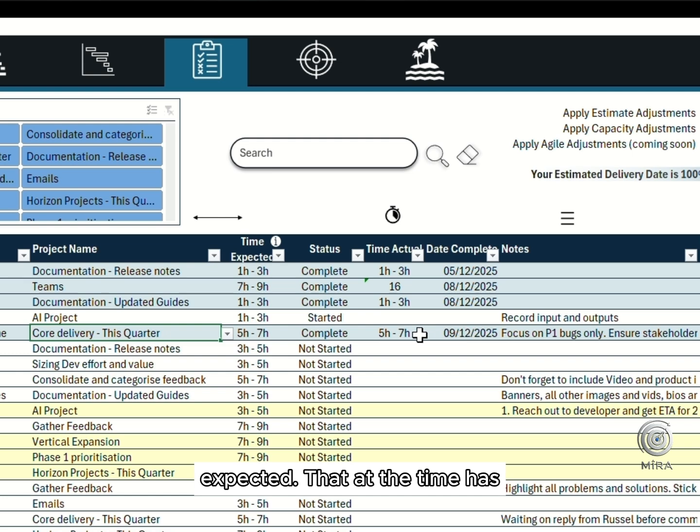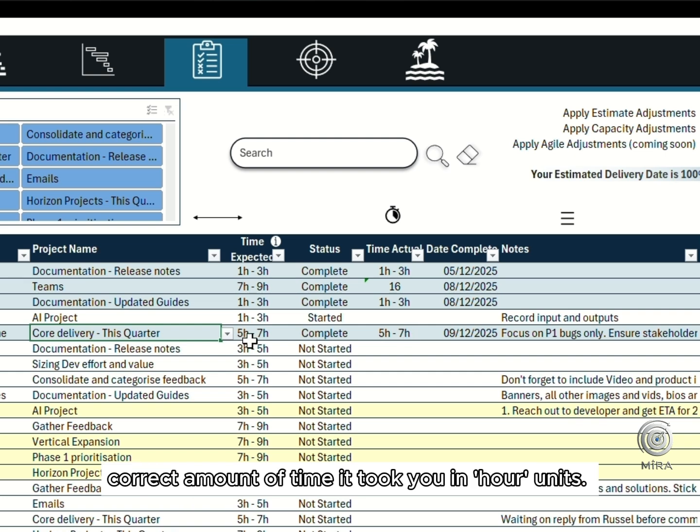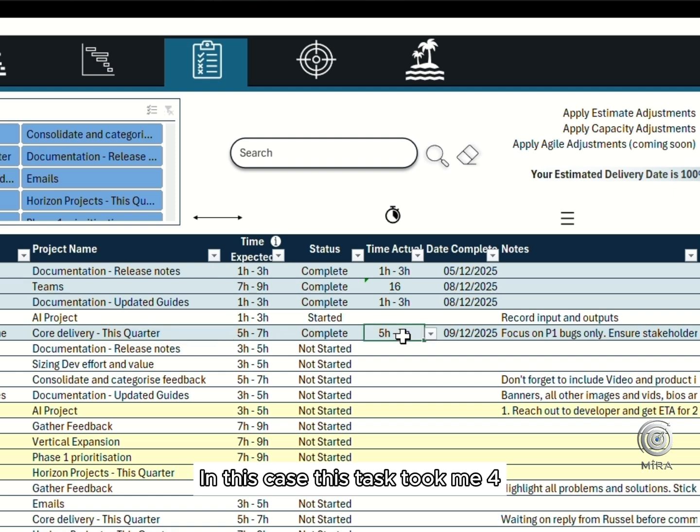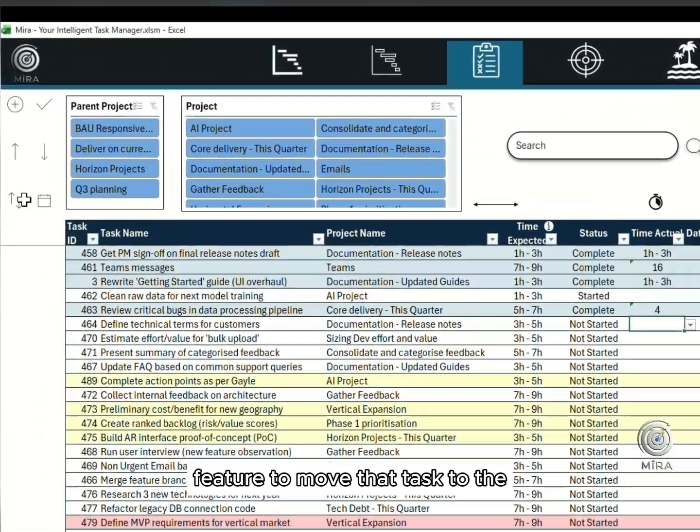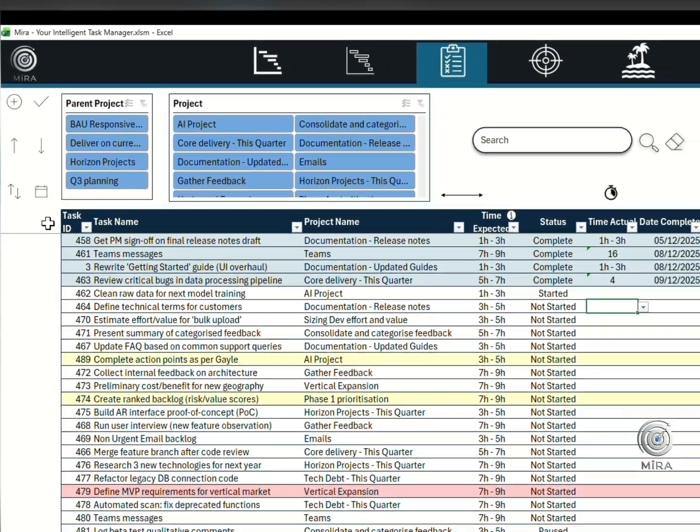Now, if the time has taken longer or shorter than expected, it's important that you change this to the correct amount of time it took you in hour units. In this case, this task took me 4 hours. Once the task is closed, you can use the auto sort feature to move that task to the completed section of your list.